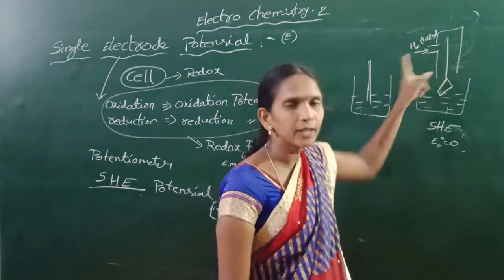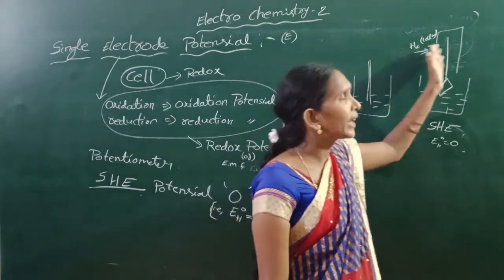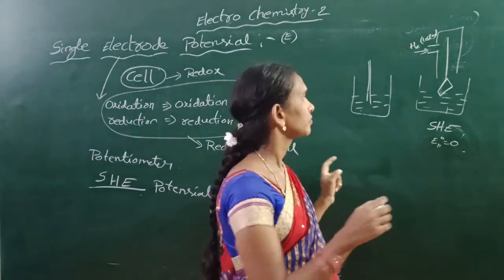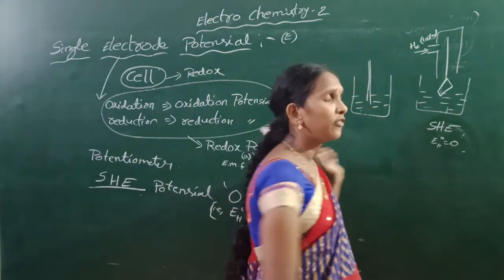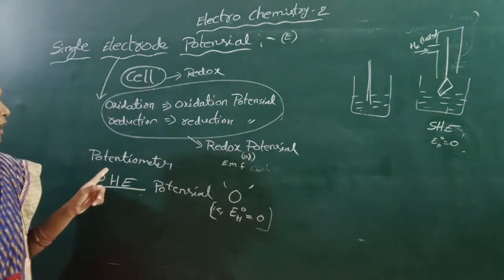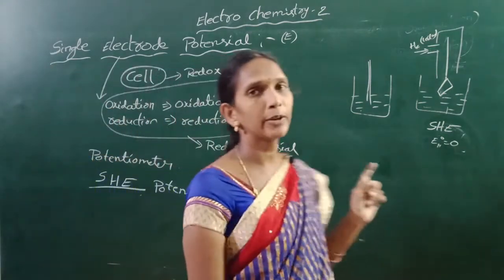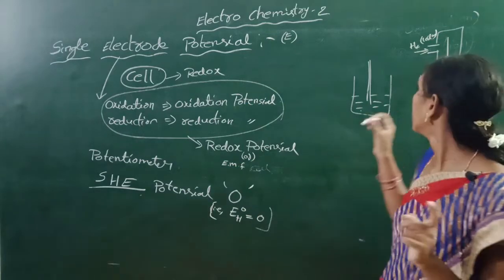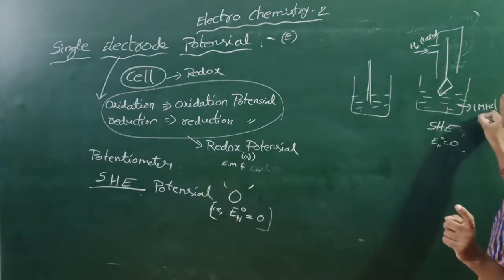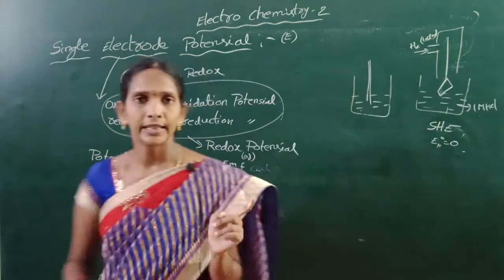It has an inlet to supply hydrogen gas at 1 atmospheric pressure, and the container is filled with 1 molar solution. Standard means 1 molar concentration. Here 1 molar HCl is filled.